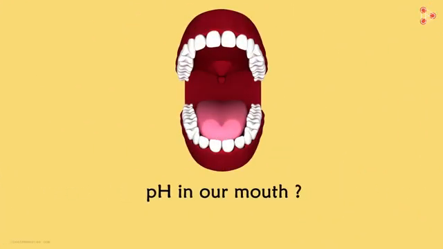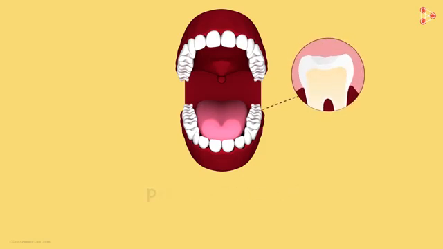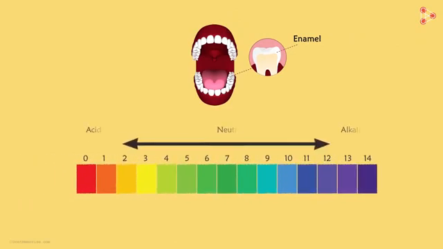What about the pH in our mouth? Yes, the pH in our mouth also has an effect on our teeth. Tooth enamel is the hardest substance in our body and does not dissolve in water and mildly acidic solutions. However, it gets corroded slowly when the pH in the mouth falls below 5.5.